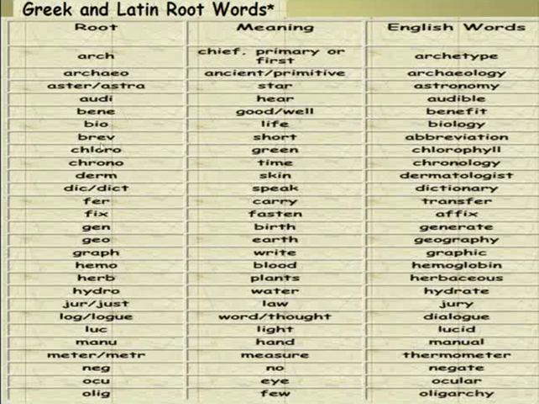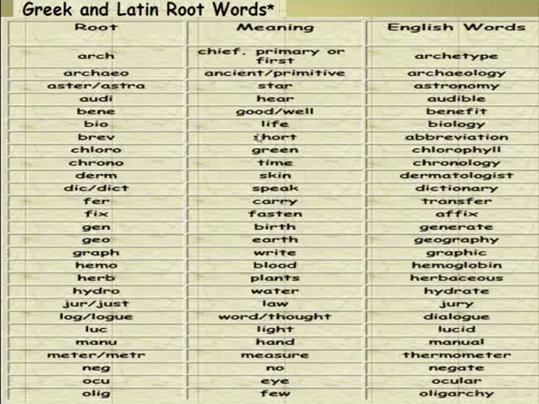English word, benefit. The root is bio. It means life. Example for English word, biology. The root can be Greek, it can be Latin. Brev. Here in this table, it's not shown whether the root is Greek or Latin. It's together here.